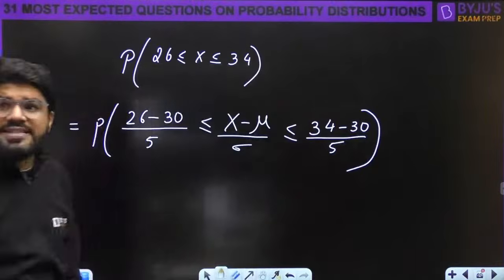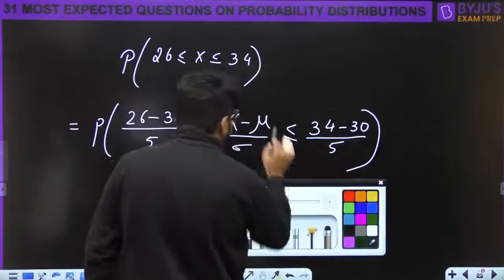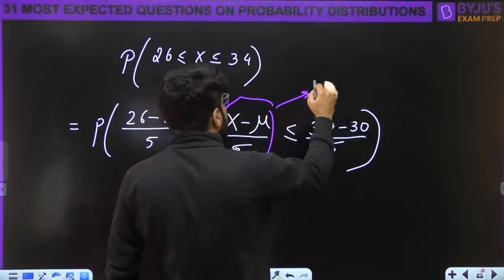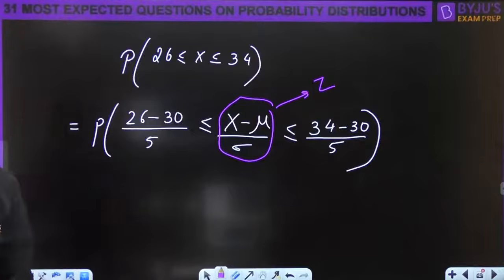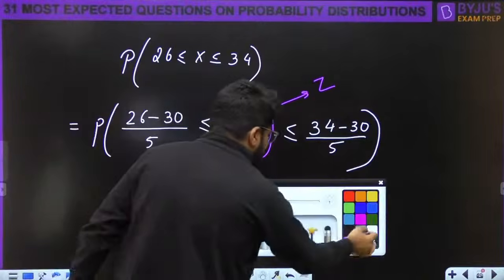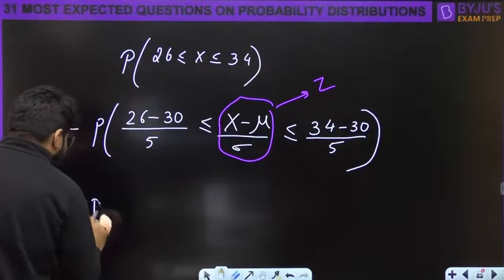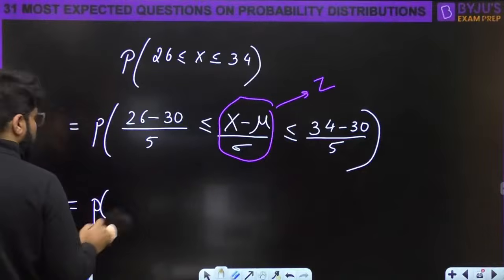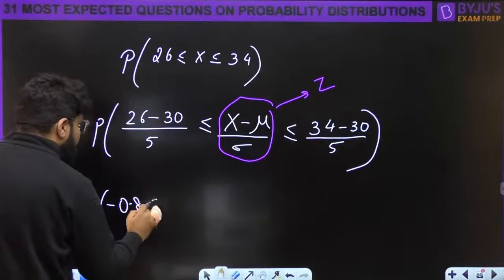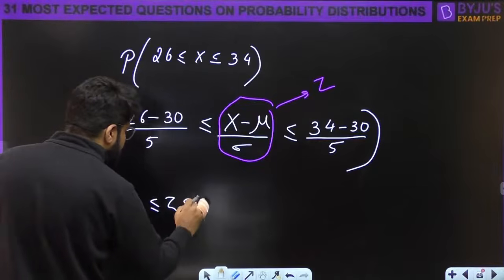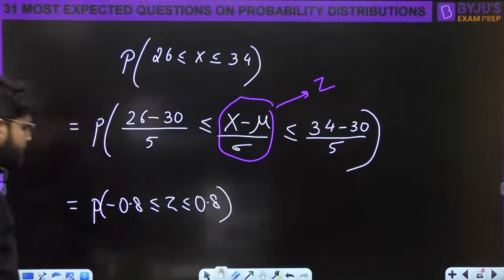Done. Do it on all sides, and then this particular random variable is going to be standard. That is known as Z. This is the standard normal random variable. Now this is probability minus 4 by 5, that is minus 0.8 less than or equal to Z less than or equal to 0.8.